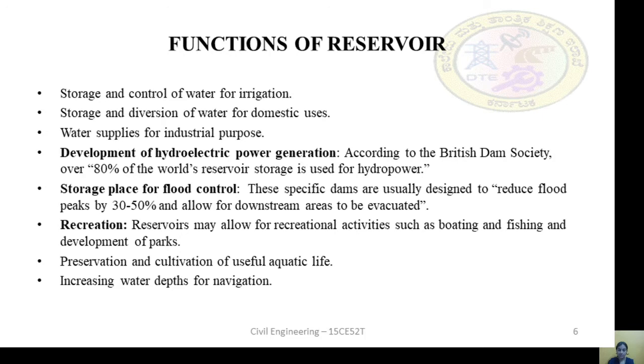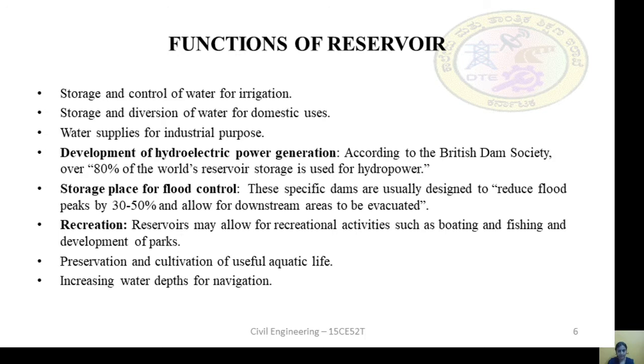Reservoirs may also allow recreational activities such as boating, fishing, and development of parks. Reservoirs may also be used for prevention and cultivation of aquatic life, and they also increase the water depths for navigation. These are some of the functions of a reservoir.